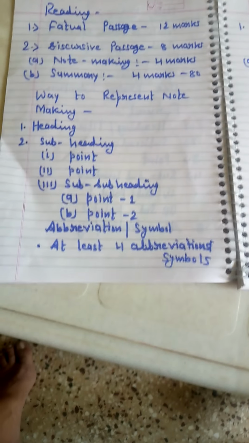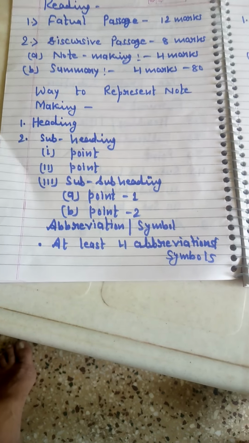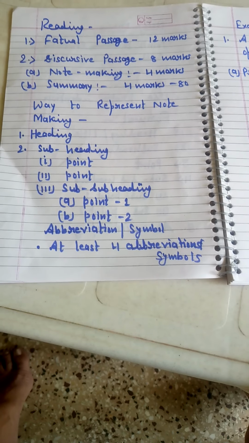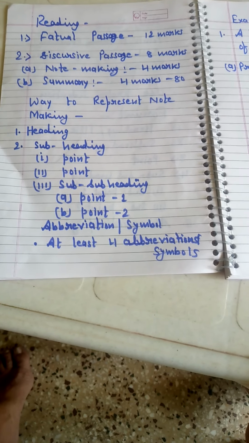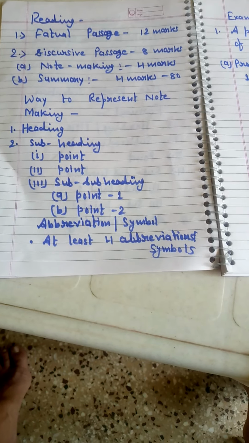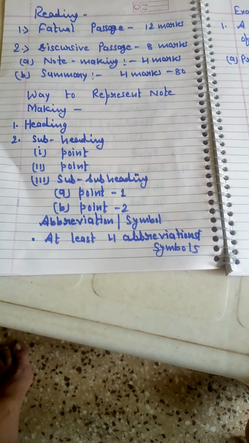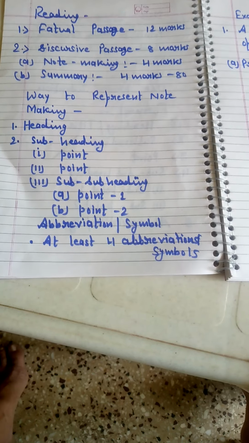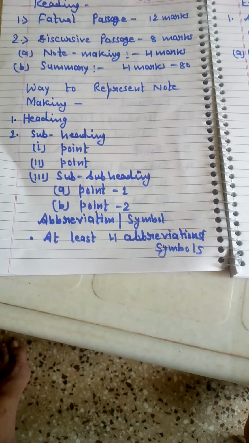The format contains a heading and subheading, and below the subheading at least 3 points are required, and each subheading has to contain at least 2 points.